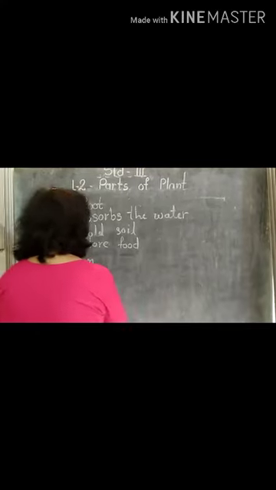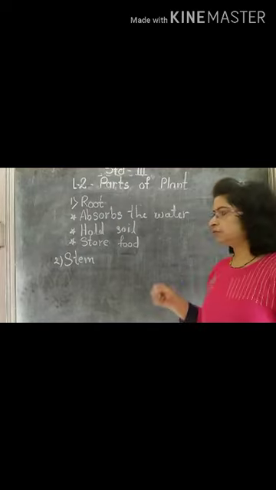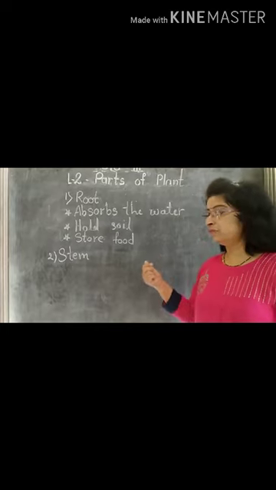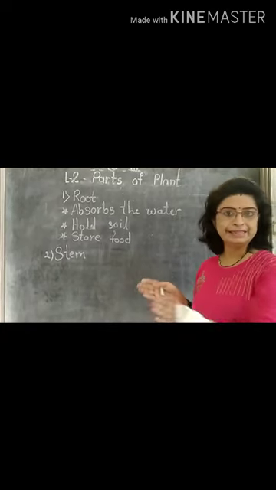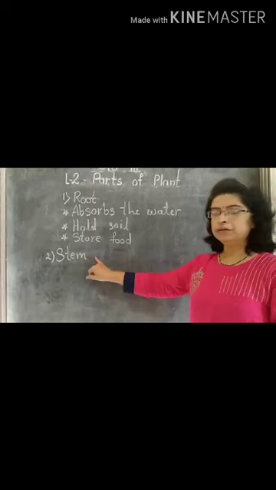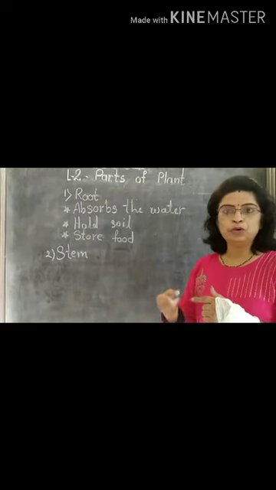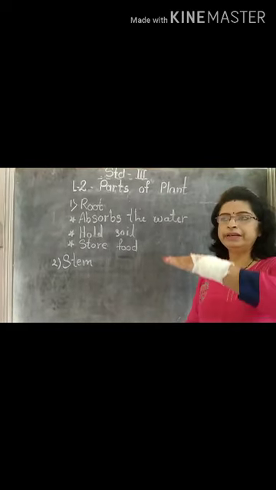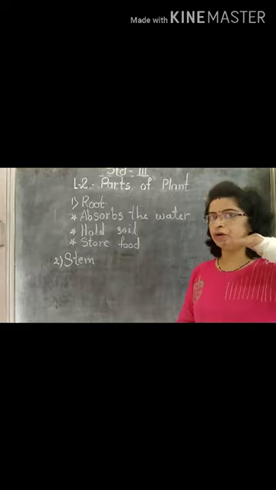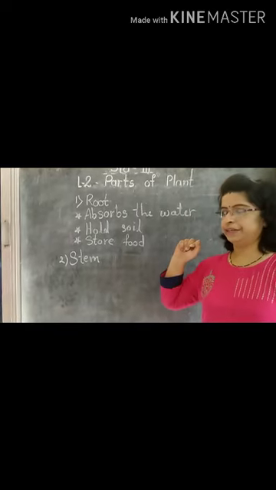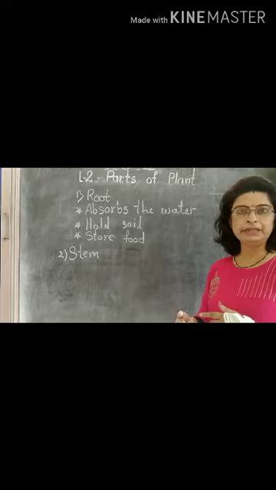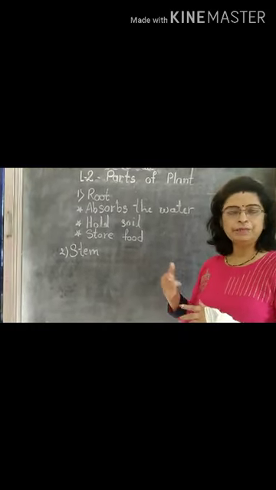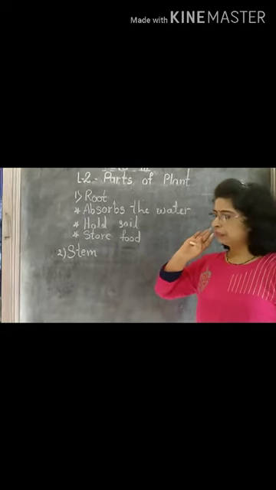Next part is the stem. Stem is woody. In trees it is strong. Some plants have a green stem also. These stems give support to the plant. It keeps the plant upright, meaning when the plant grows above the ground, due to the stem it is straight. Creepers and climbers have long stems, but with the help of support they grow above the ground.